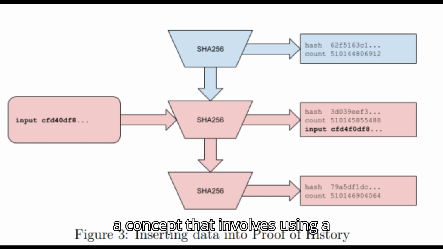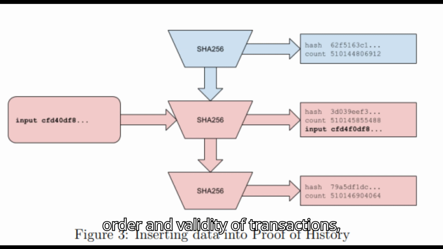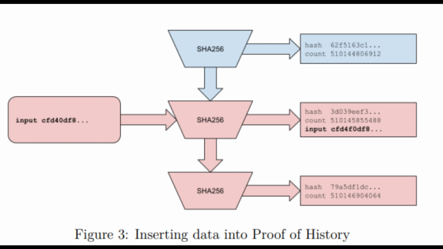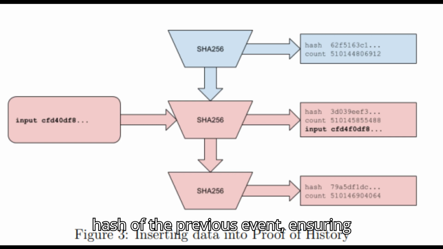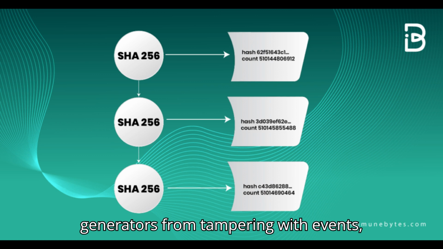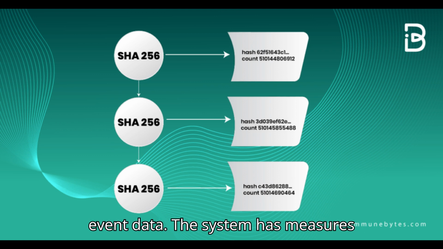Proof of history is a concept that involves using a historical record of events to verify the order and validity of transactions, preventing partial reordering attacks. Each event in the sequence references the hash of the previous event, ensuring integrity. To prevent malicious generators from tampering with events, clients can submit signatures along with event data.